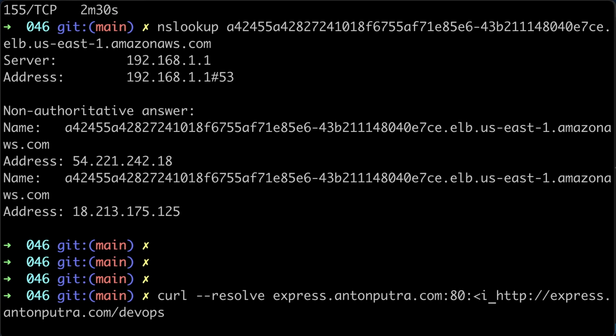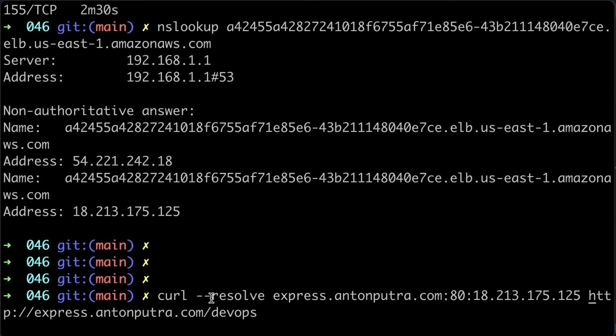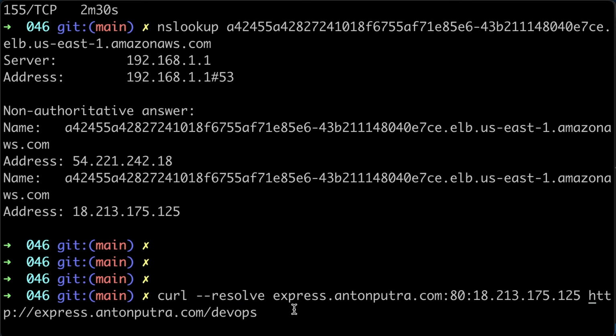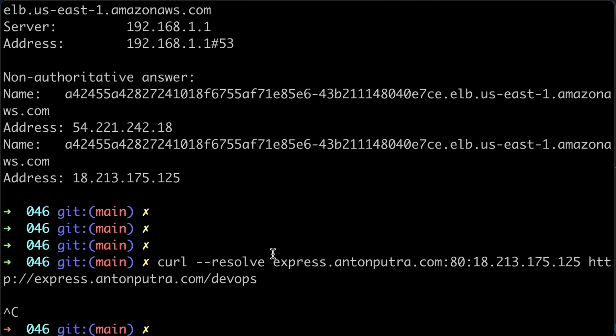So for example, here instead of the IP, you're going to select this IP address, and it will pretend that the domain resolves to this address, and then try to access this express.antonputra.com/devops endpoint. Let's try, but usually when you create the ingress resource, it takes some time to initialize and create that load balancer in AWS. It may take up to 5-10 minutes before you will be able to access that load balancer.